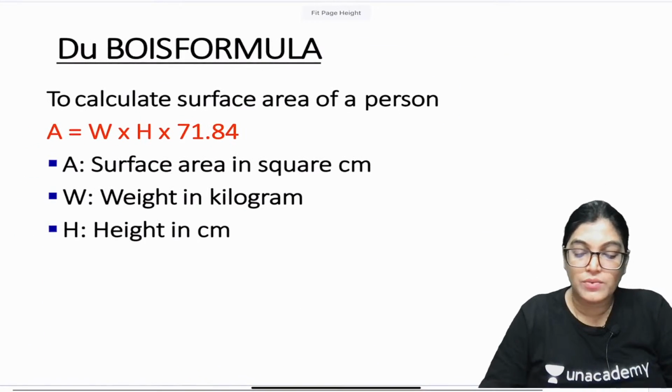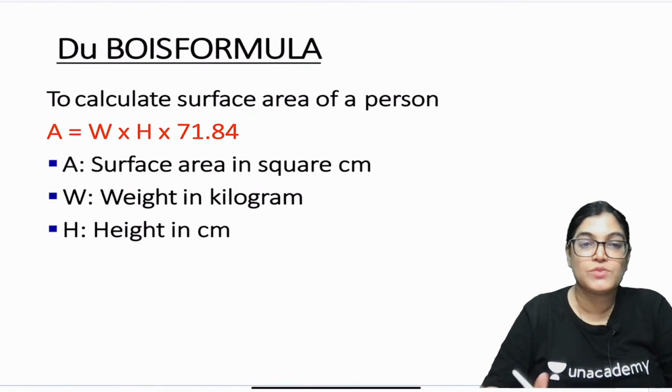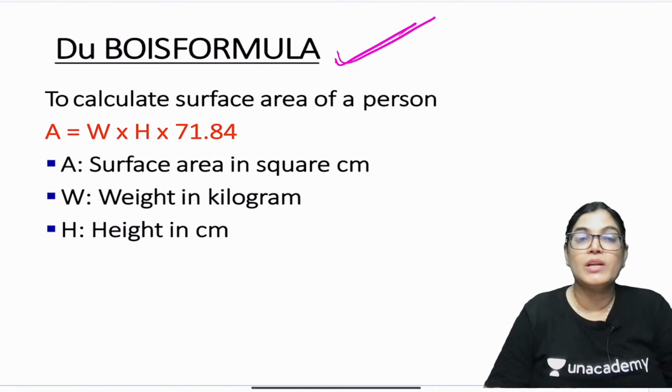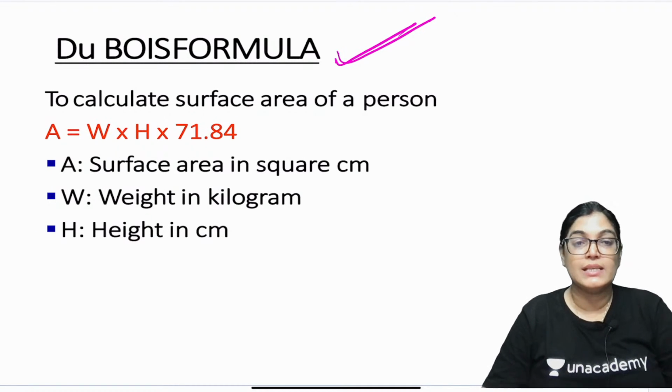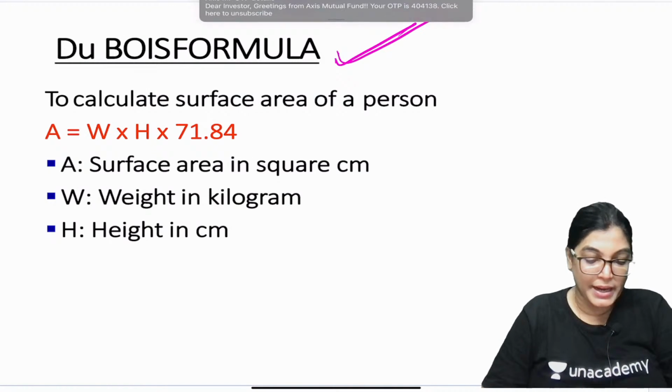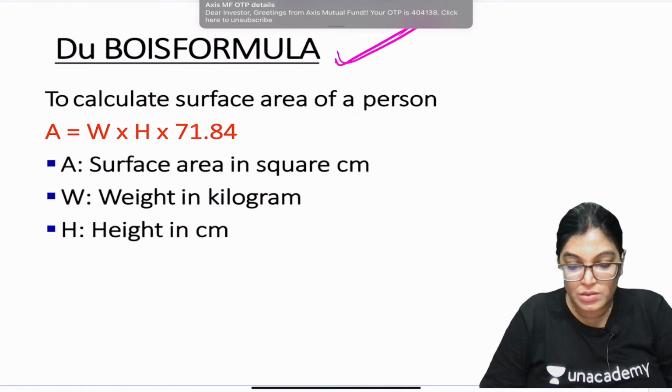Now there is one formula which is called the Dubois Formula. This Dubois Formula is given to know the surface area of the body being burned in square centimeters. So here A equals W multiplied by H multiplied by a constant, that is 71.84. Please do have a look on this.